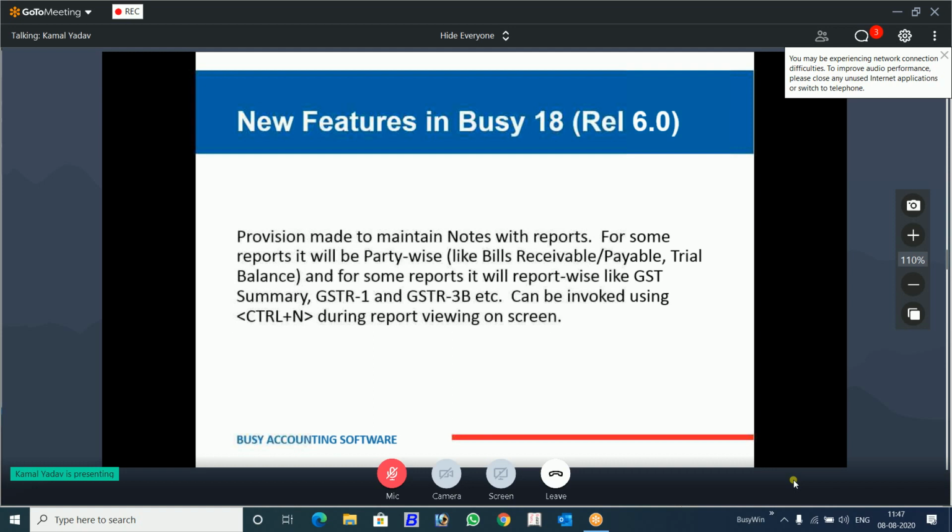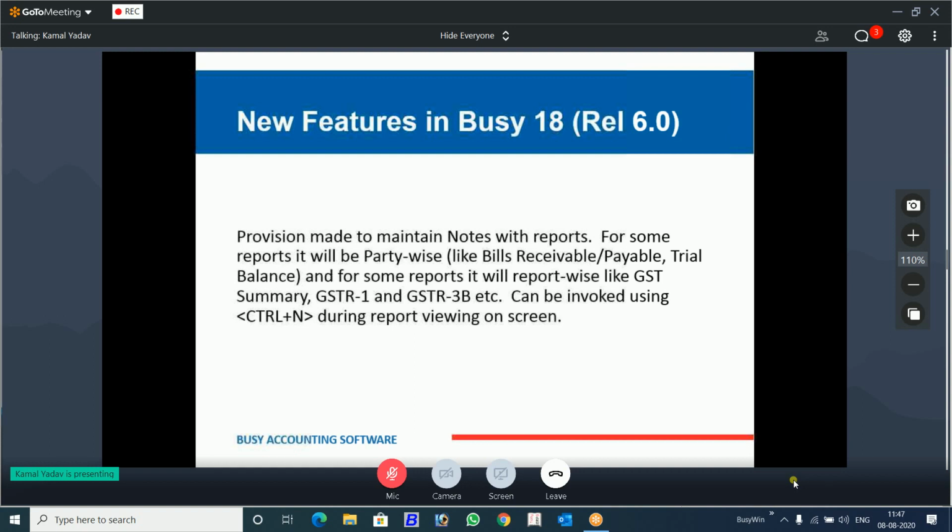Bill receivable. You called a customer and the customer was saying the accountant is out of town. He will come back on the 15th, call at that particular date. So where are you going to write this? You will write in Excel, you will write in your notepad, you will write in your mobile reminders, but now you can write in Busy itself.